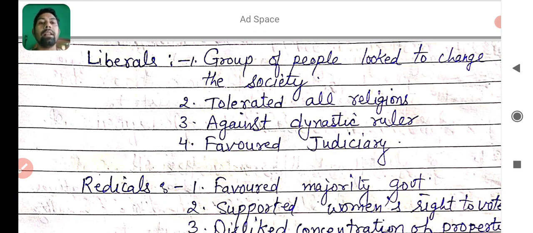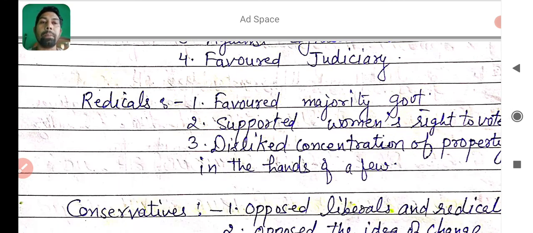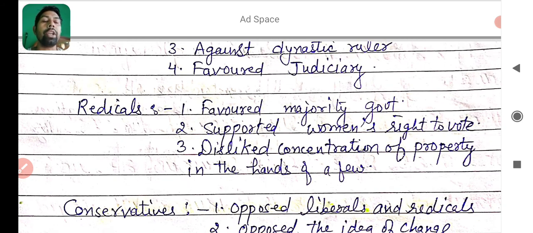Next, radicals. Radicals were the people who favored majority government. As you know, a majority government is the same as a democratic government. Next, they supported women's right to vote.